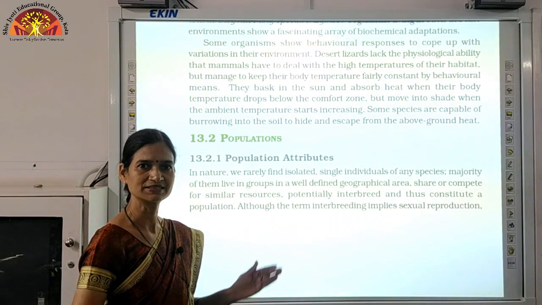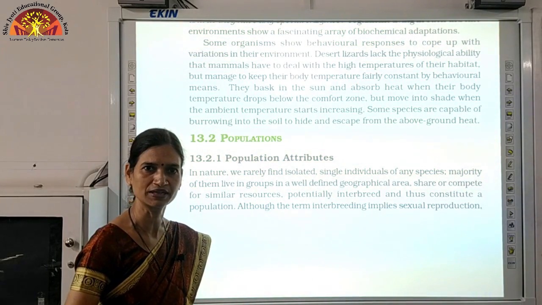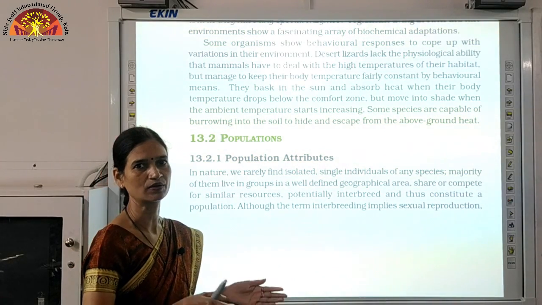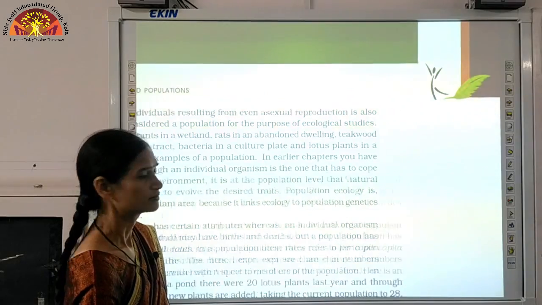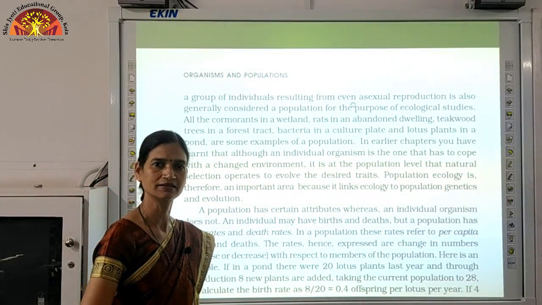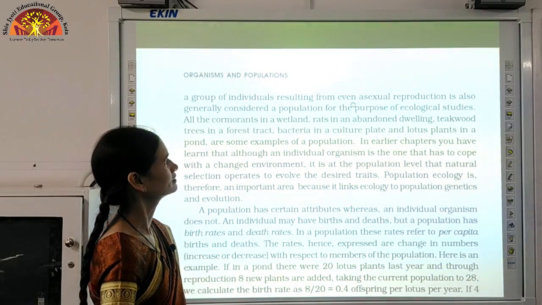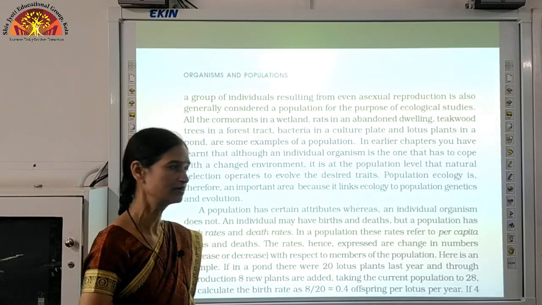Normally we talk about sexual reproduction when we talk about population, but a population may also comprise individuals which reproduce asexually. So population may result from asexual or sexual reproduction, both.